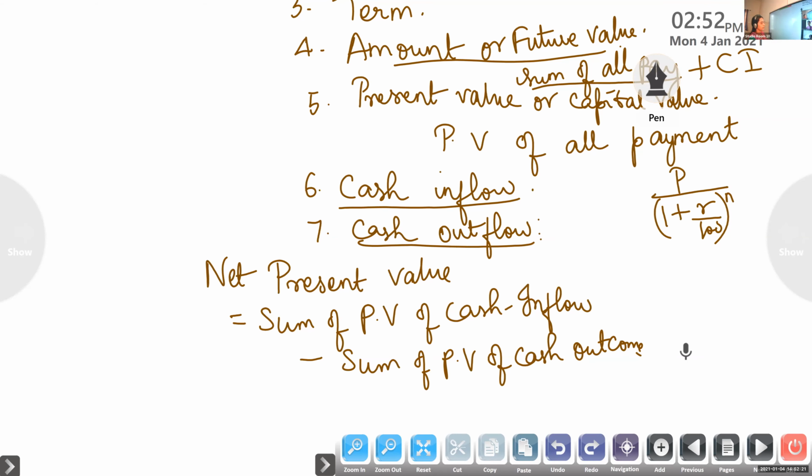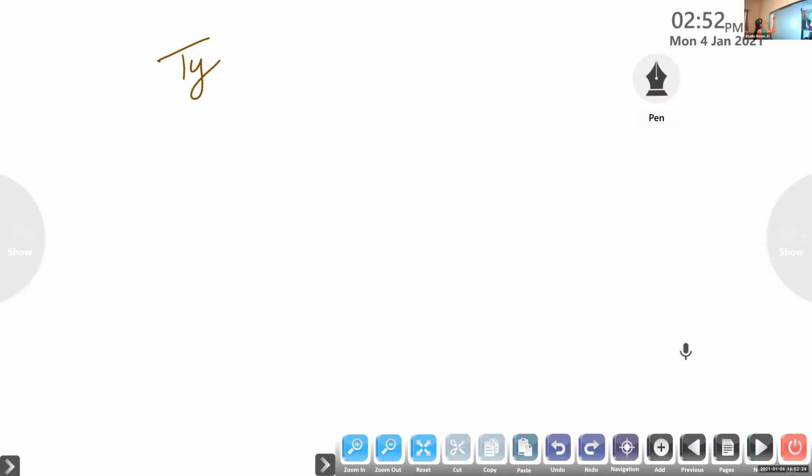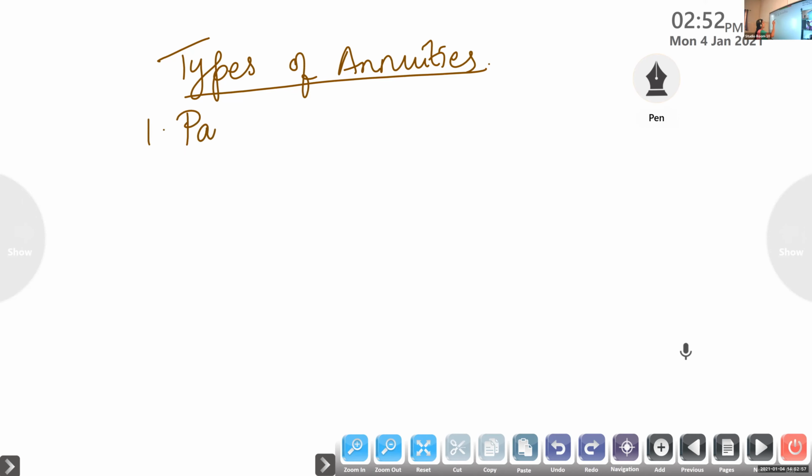Types of annuities. Next we are going to learn types of annuities. The first classification is based on the payment term.